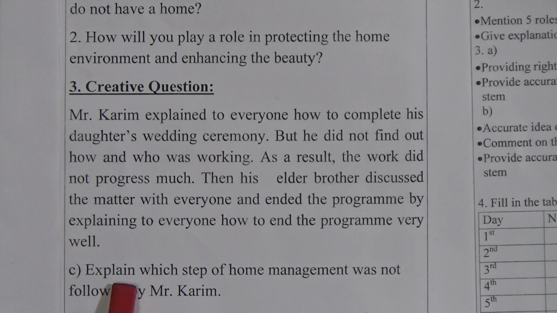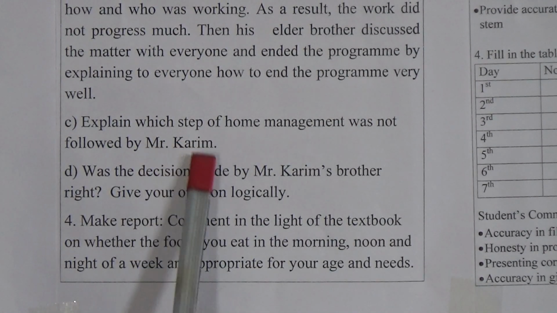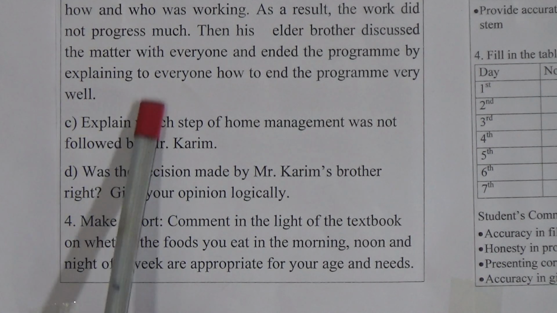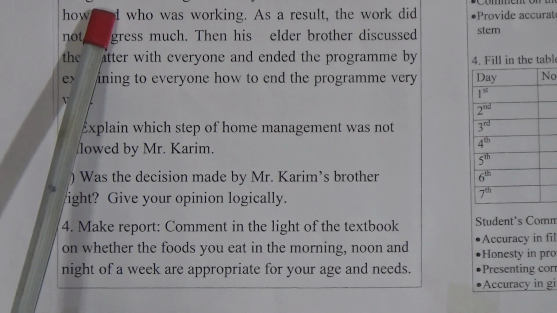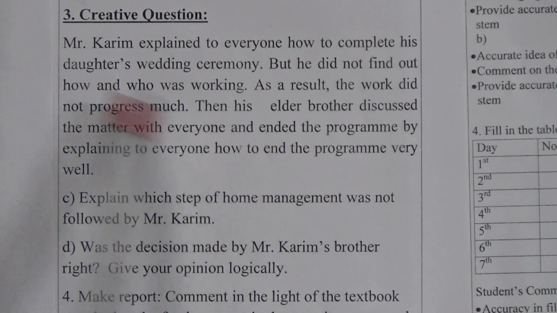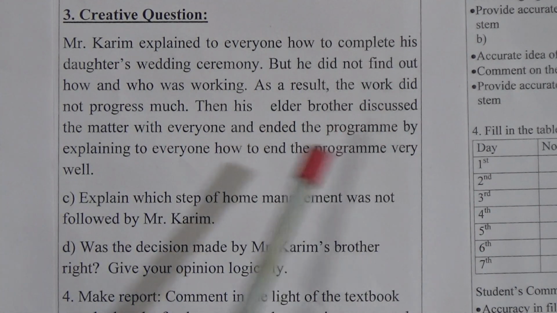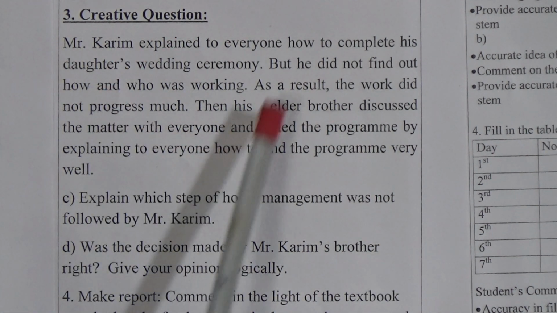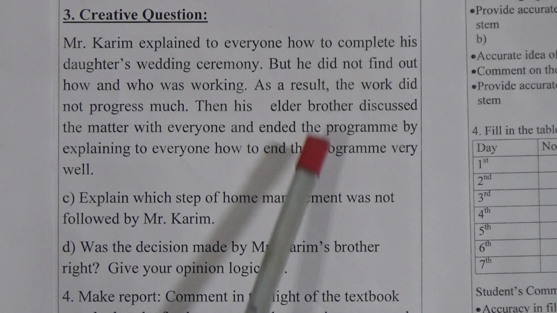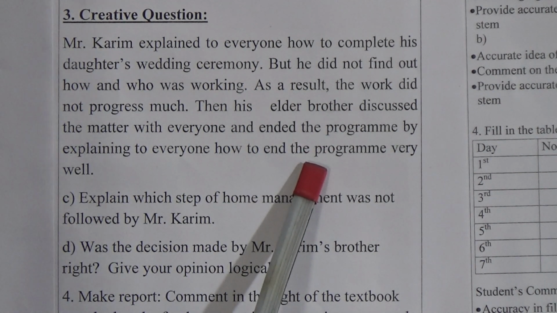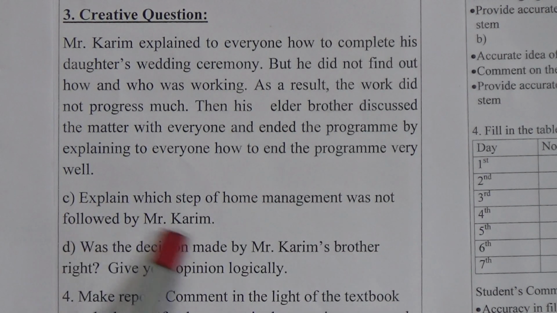Question C is, explain which step of home management was not followed by Mr. Karim. From here we come to know that Mr. Karim arranged the wedding ceremony of his daughter, and there we find that he didn't take care of the work of every person. That's why his elder brother tackled the whole matter and ended the program with happiness and joy. So here we have to explain which step of home management was not followed by Mr. Karim.